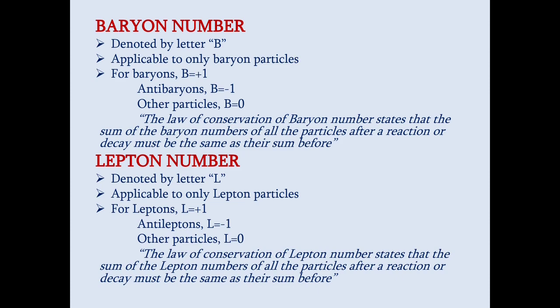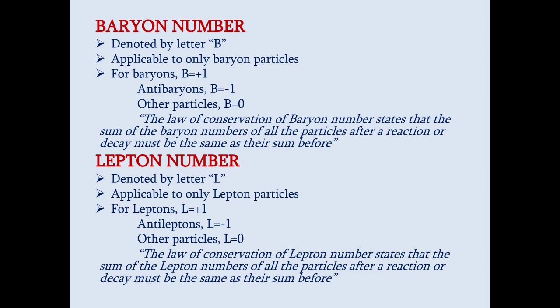So leptons include electrons, neutrinos and mu mesons. Each lepton, an electron, negative mu meson, neutrino, will carry a lepton number of +1, and antileptons like positron, antineutrino, positive mu meson will carry a lepton number of -1. All other particles, for example proton, will have L equal to 0.